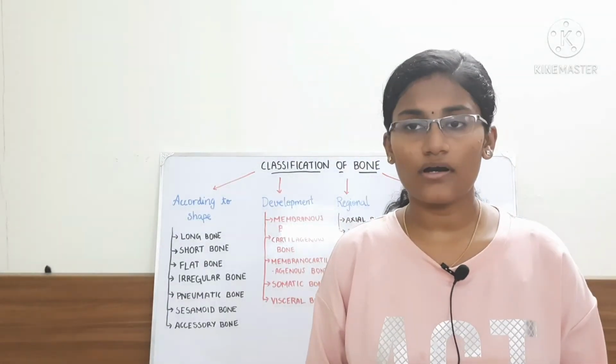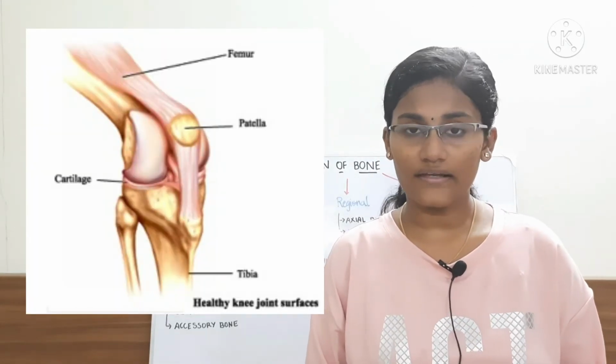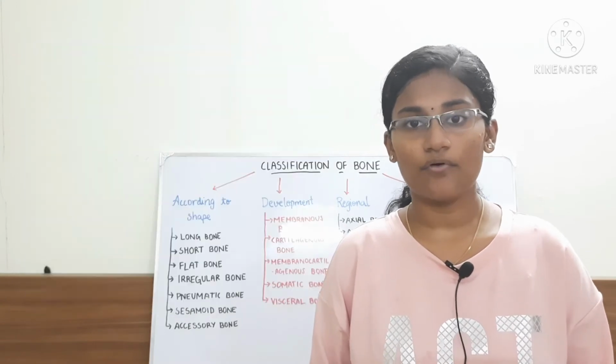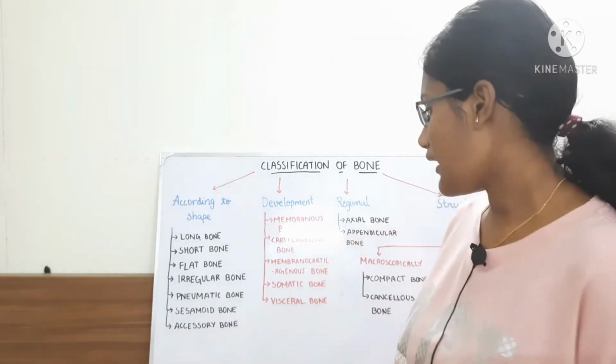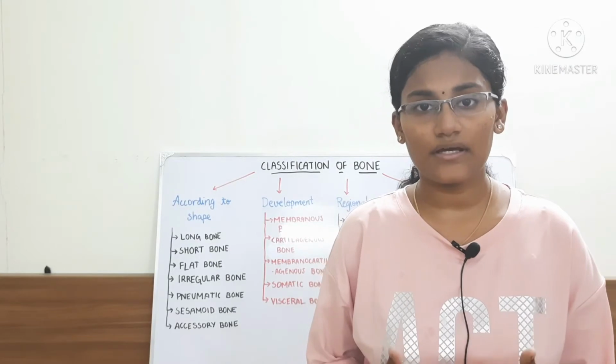So what are the examples for sesamoid bone? The most common example is the patella or the knee bone. The knee bone is actually a sesamoid bone, and it appears in the tendon of the quadriceps femoris muscle. And then the next example is the tendon of the flexor carpi ulnaris.